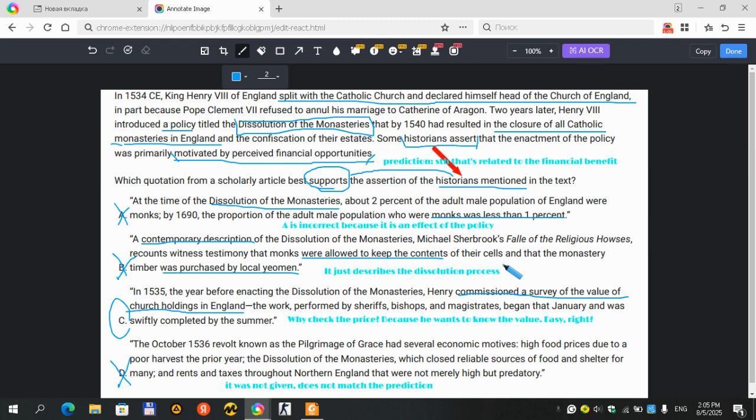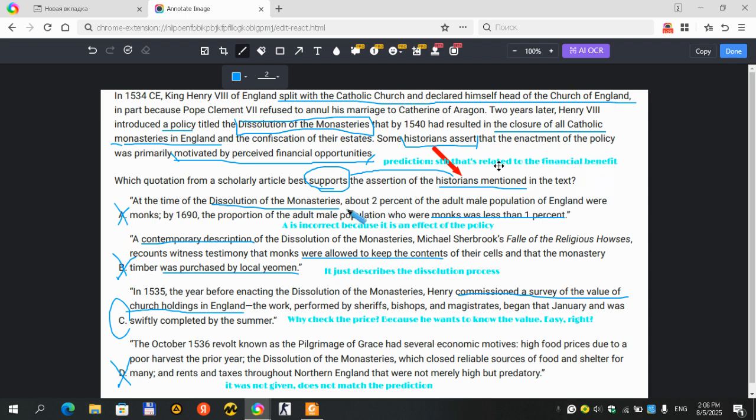Two years later, Henry VIII introduced a policy titled "The Dissolution of the Monasteries." So he just said, "Okay, let me destroy these monasteries. I just have to dissolve them." And the historians were wondering what had been the cause of this. They asserted that it was probably the cash they wanted. So I made a prediction, something related to financial benefit.